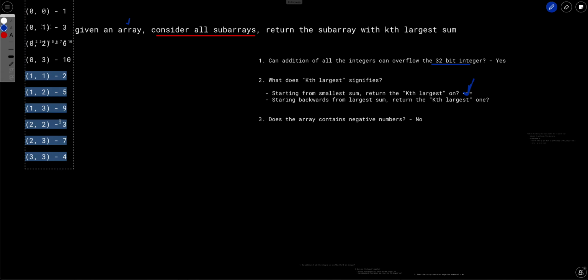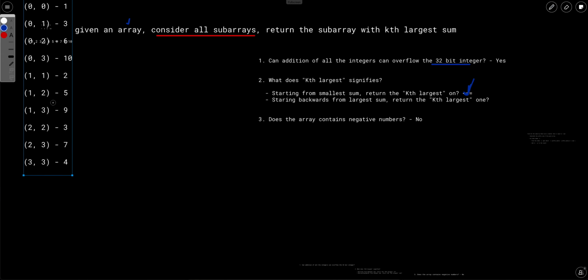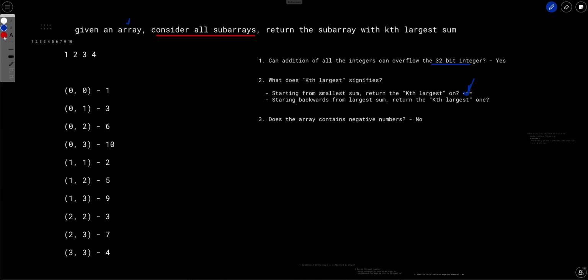Let's say this is the initial array: 1, 2, 3, 4. We have to consider all the subarrays. So what are the subarrays? One subarray could be just 1. Another could be 1 2, another 1 2 3, and another 1 2 3 4. Similarly, other subarrays could be 2, then 2 3, then 2 3 4, and then 3 is one subarray, 3 4 is another, and then 4 alone is just one subarray.